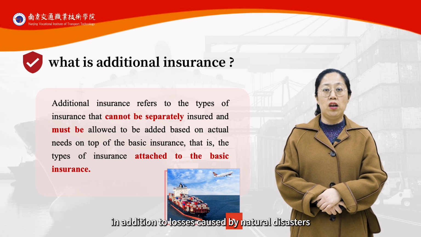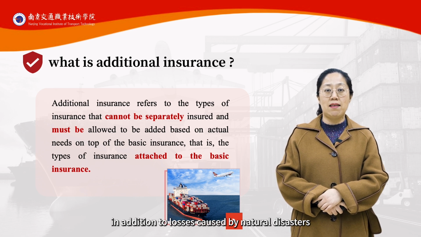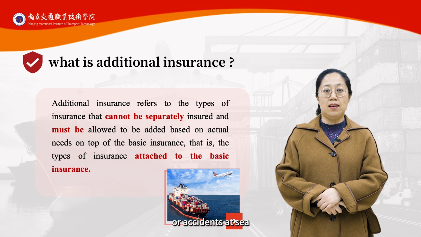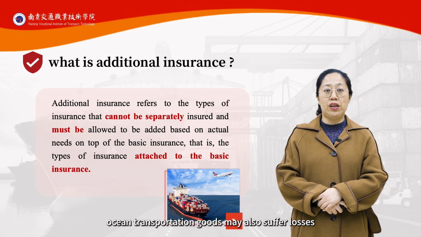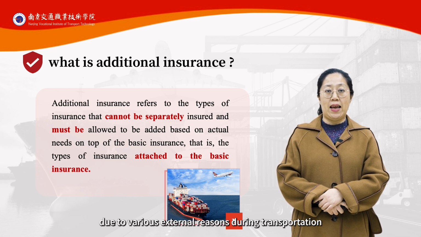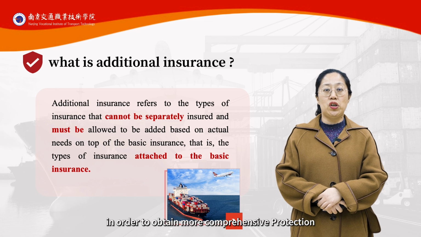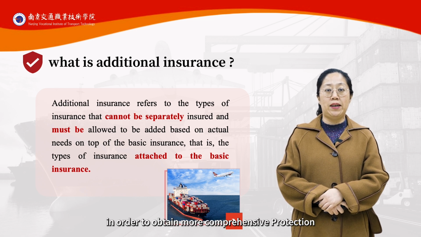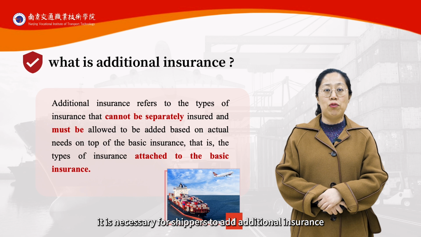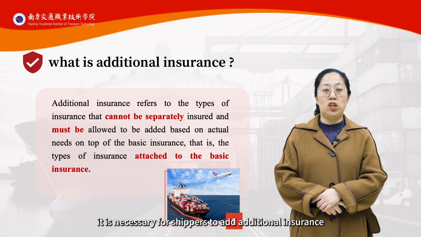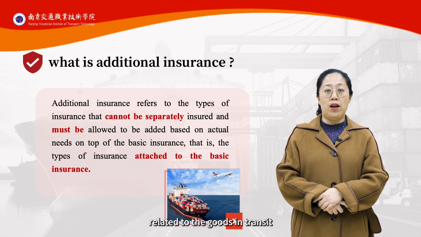In addition to losses caused by natural disasters or accidents at sea, ocean transportation goods may also suffer losses due to various external reasons during transportation. In order to obtain more comprehensive protection, it is necessary for shippers to add additional insurance related to the goods in transit.